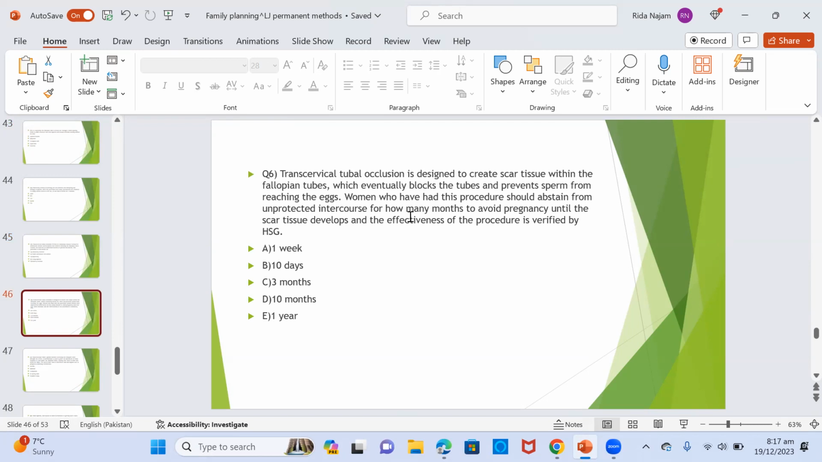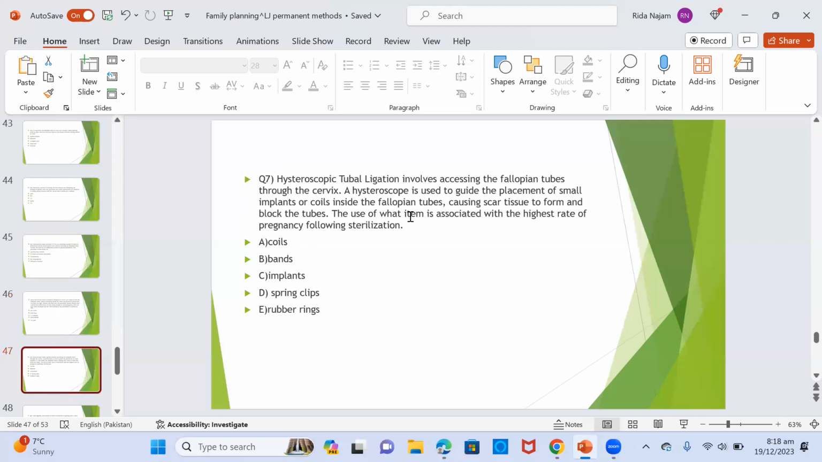Question 6. Transcervical tubal occlusion is designed to create scar tissue within the fallopian tubes, which eventually blocks the tubes and prevents sperm from reaching the eggs. Women who have had this procedure should abstain from unprotected intercourse for how long to avoid pregnancy until the scar tissue develops and effectiveness of the procedure is verified by HSG? A. 1 week. B. 10 days. C. 3 months. D. 10 months, or E. 1 year. The answer is C. 3 months.